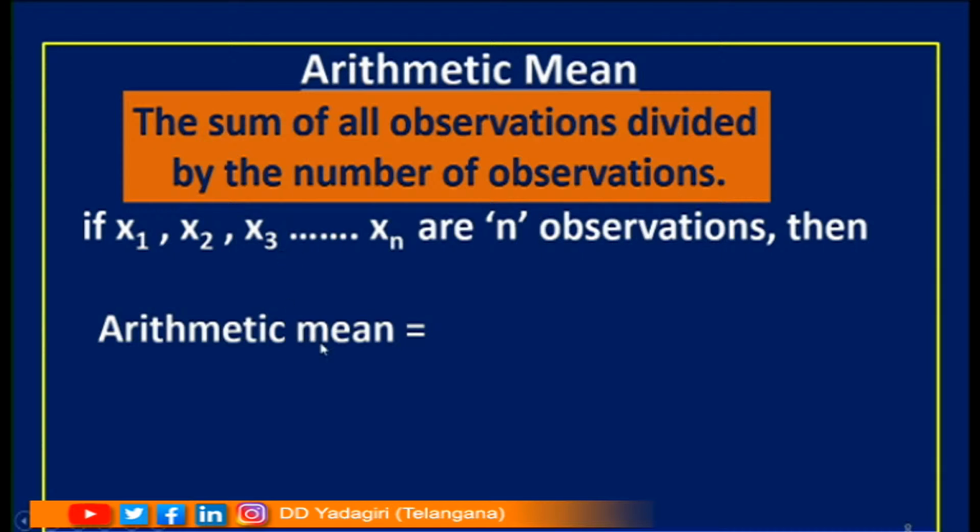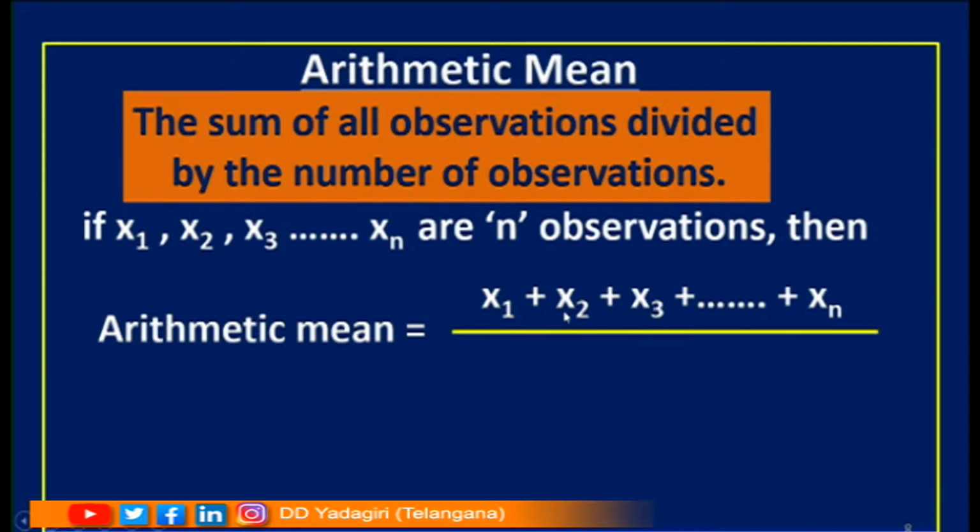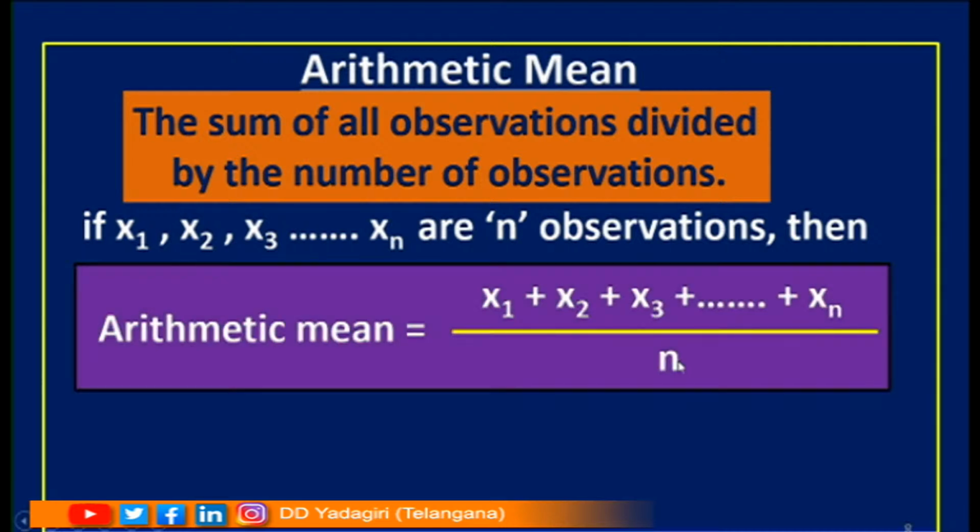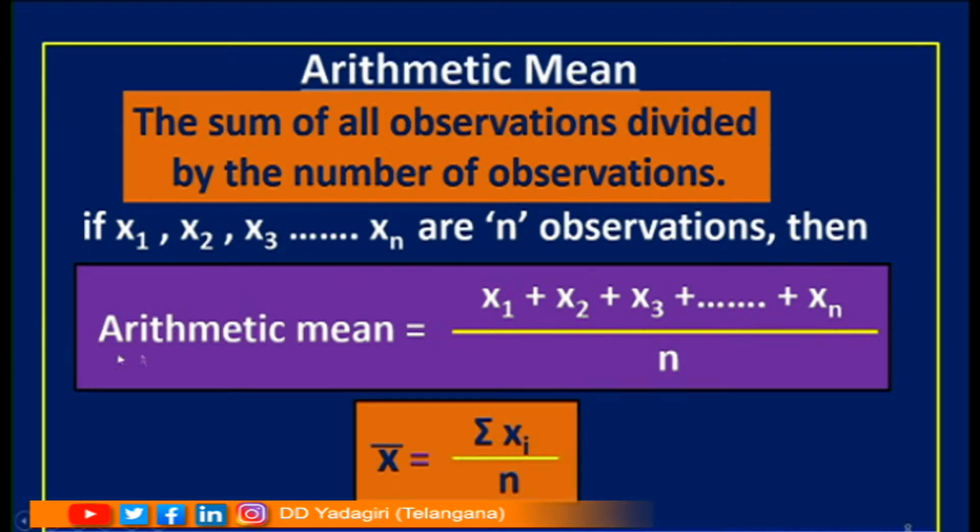Then how to find arithmetic mean? Yes, we have to find the sum of the observations divided by the number of observations. Children, try to understand this. Arithmetic mean is equal to sum of all observations divided by number of observations. I can denote arithmetic mean with x bar. So I can say x bar equal to sigma xi by n.